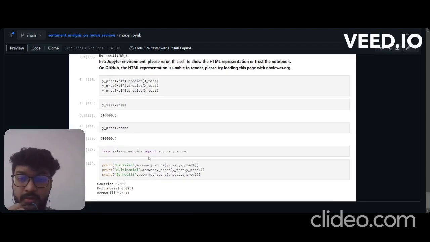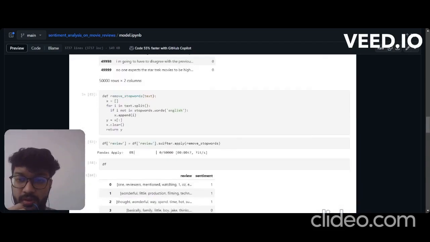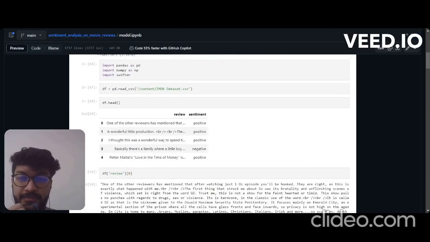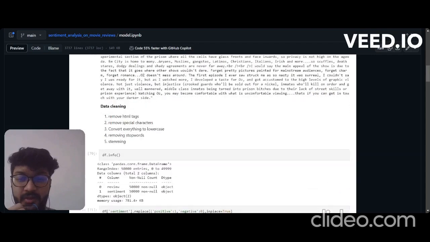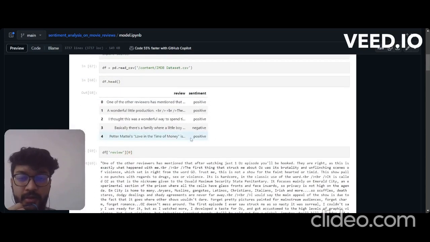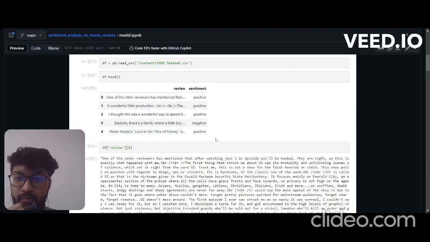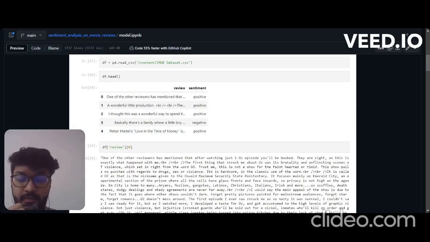So this is all complete, our model with the best accuracy of 82.51%. Again, I'll summarize all the things. We are doing our model in four steps. First is data processing, then second is vectorization, third is data training, meaning we train the data with a machine learning model, and the last is deploying the model, but we are not going to deploy it now. We'll do that later. I'm only training the model here.